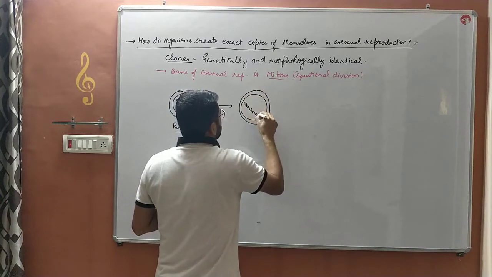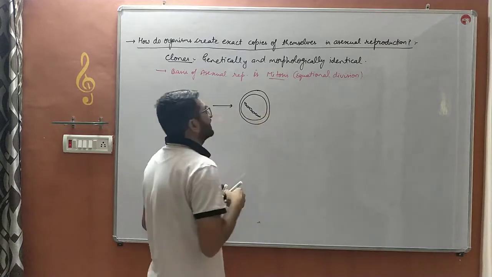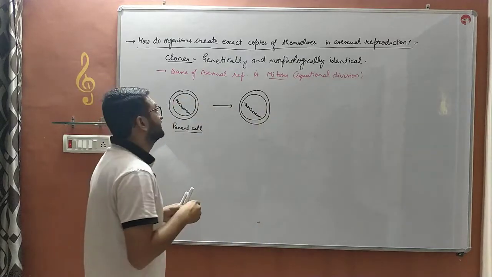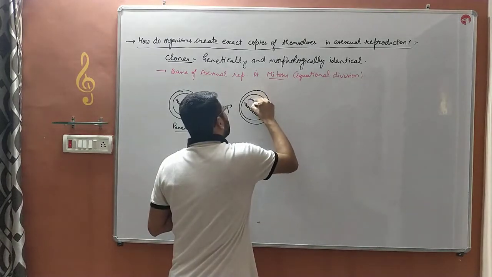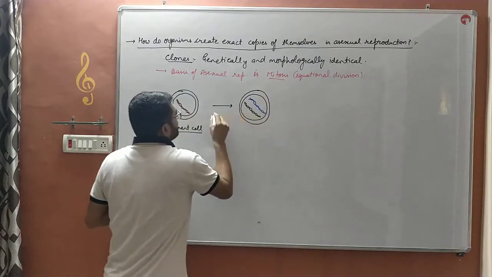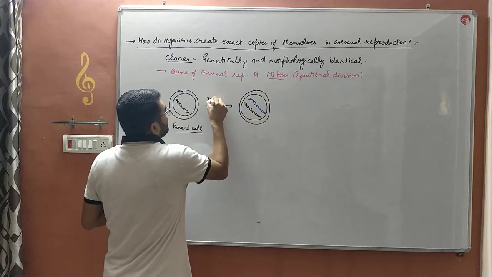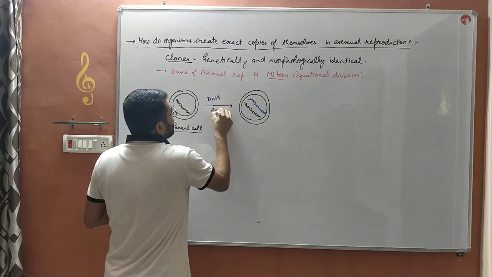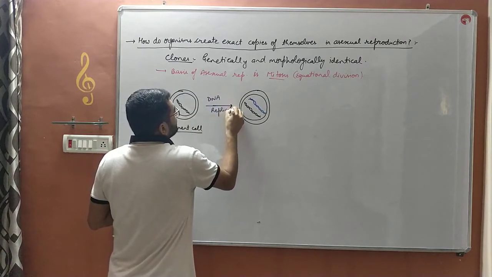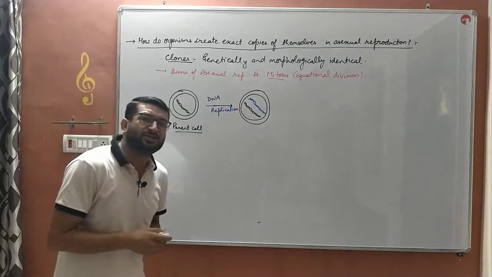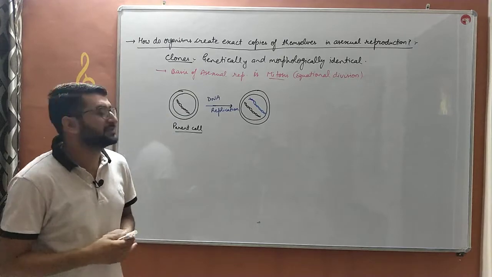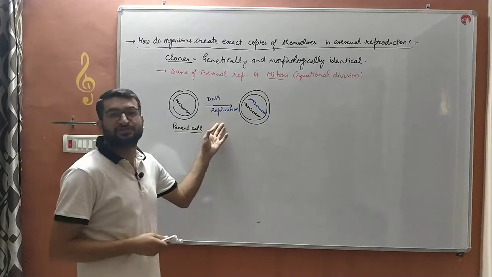This DNA strand will make a copy of itself. The DNA makes an exact copy of itself, and that is known as DNA replication. What is DNA replication? The process in which exact copies of DNA are formed is known as DNA replication.